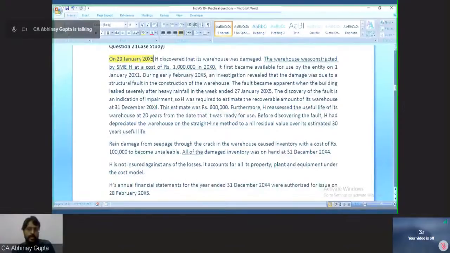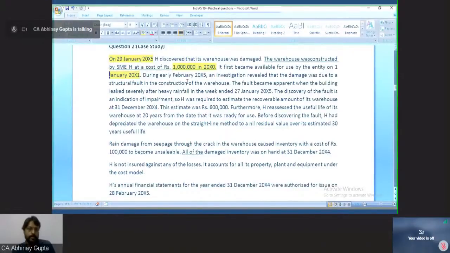The warehouse was constructed by H Limited at a cost of rupees 10 lakhs in 2010. It first became available for use by the entity on 1st of January 2001. So in January 2001, it was made available for use.